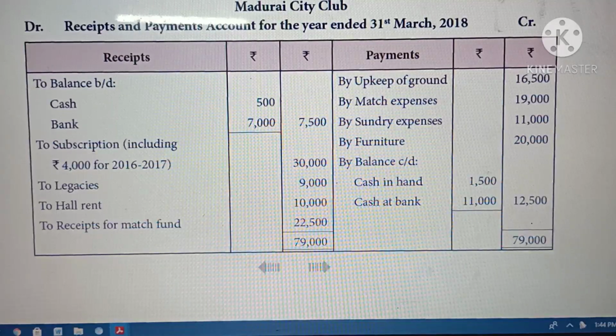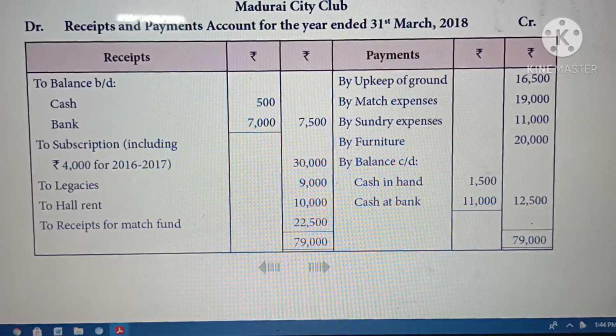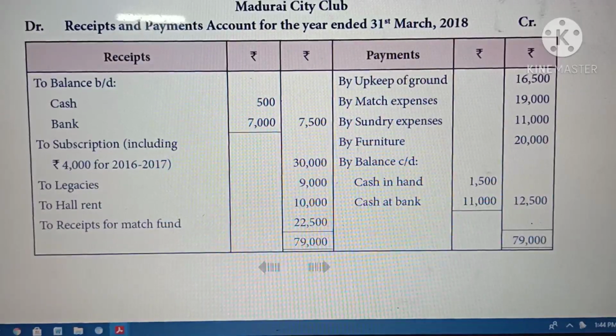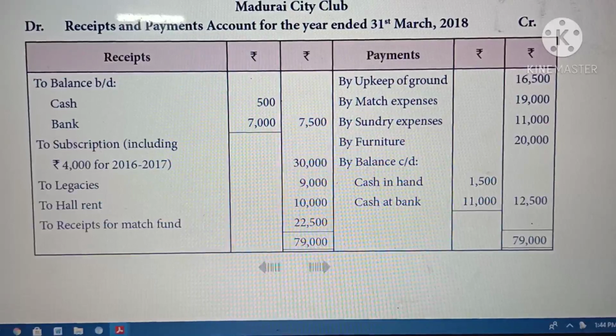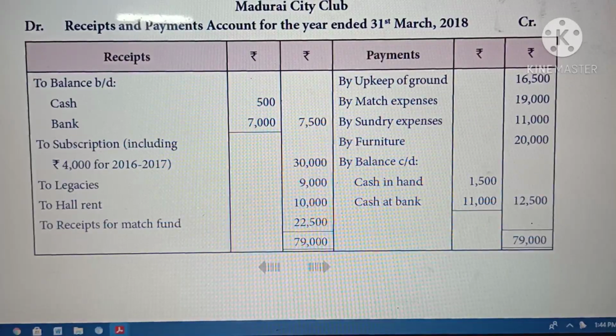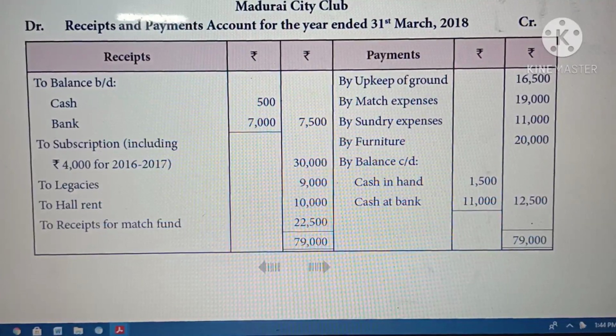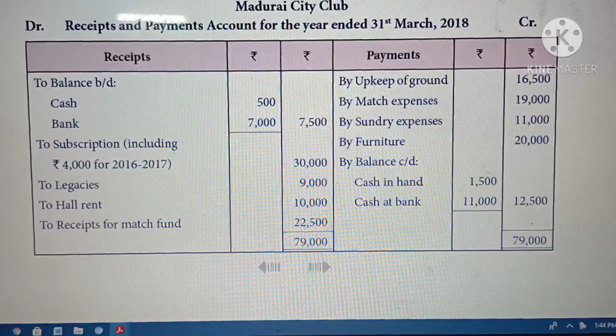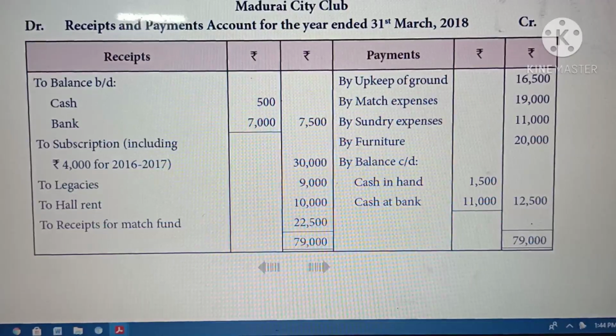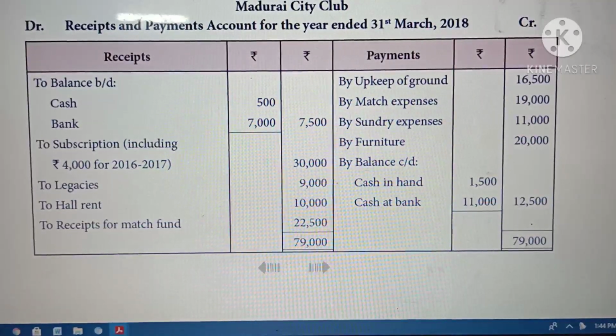So opening balance, cash in hand, cash at bank. Opening balance means, as I already told you, one year's closing will be the next year's opening. So the 31st March 2017 closing cash balance they transfer into 1st April 2017. So balance b/d: cash in hand opening, bank balance opening.